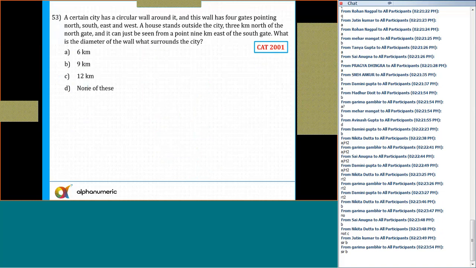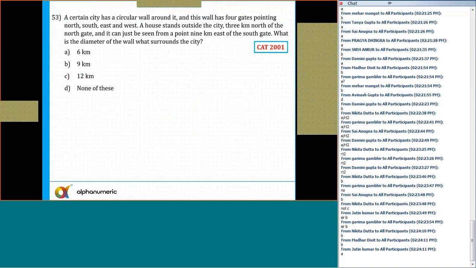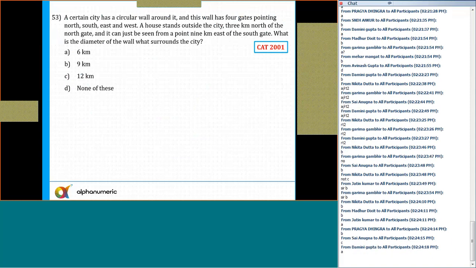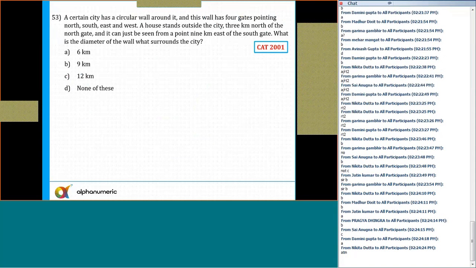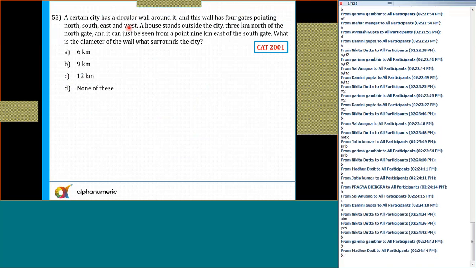Now, yes, question number 53. What is the answer for 53? Tell me, all of you. Now, exactly the same question was asked in ATM also. So if anyone has solved the ATM paper, which I have already uploaded, you can see the same question there. And I told you sometimes the questions from the ATM have been asked in the actual CAT also. Now, the correct answer for this question is, I think, option B, 9.